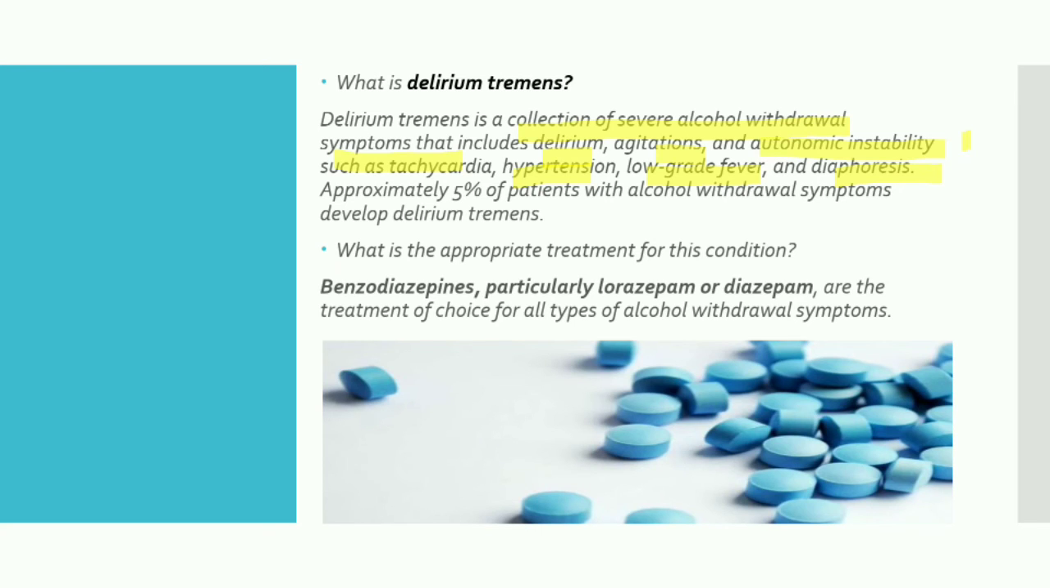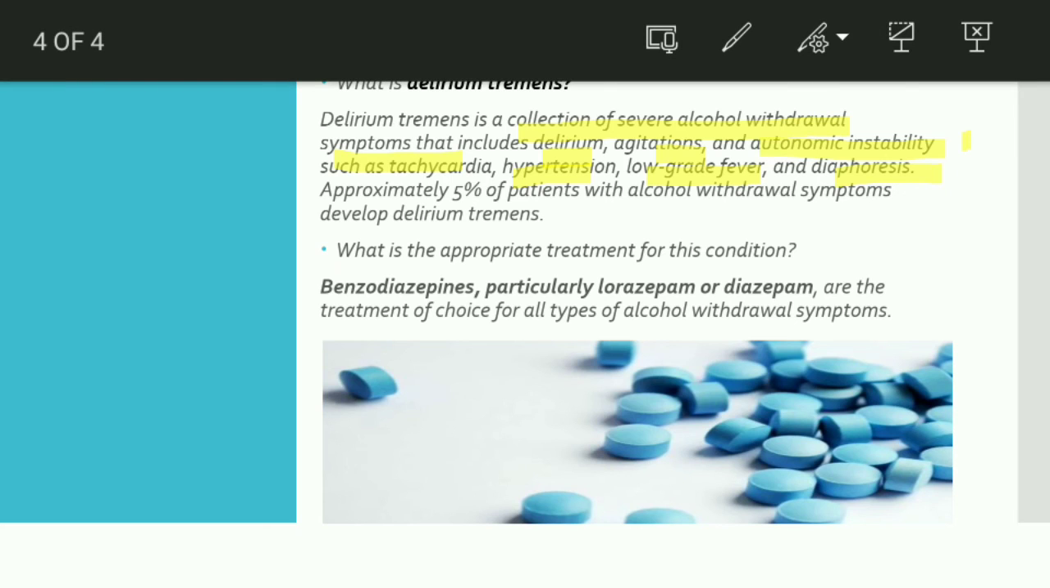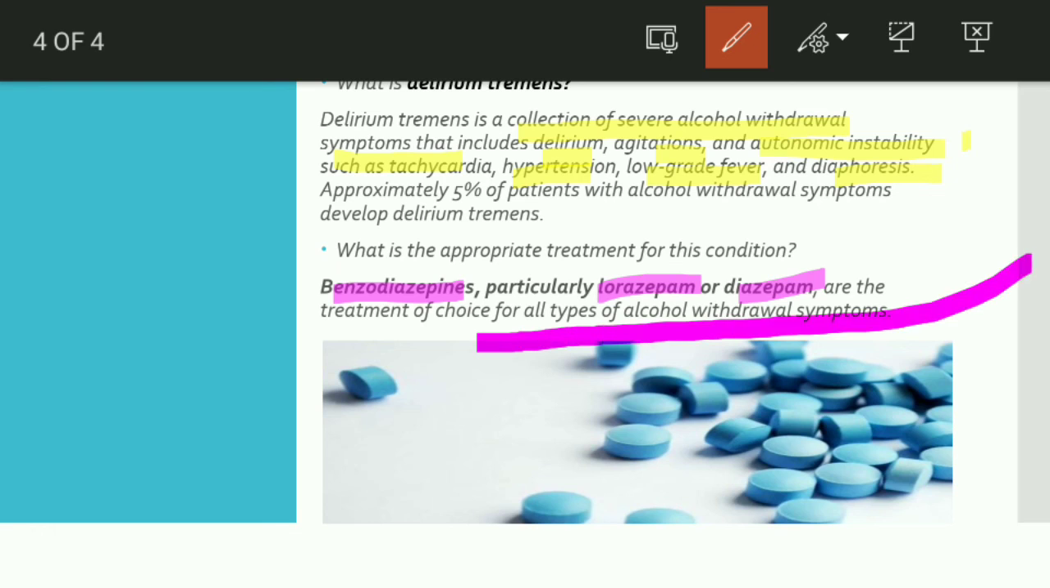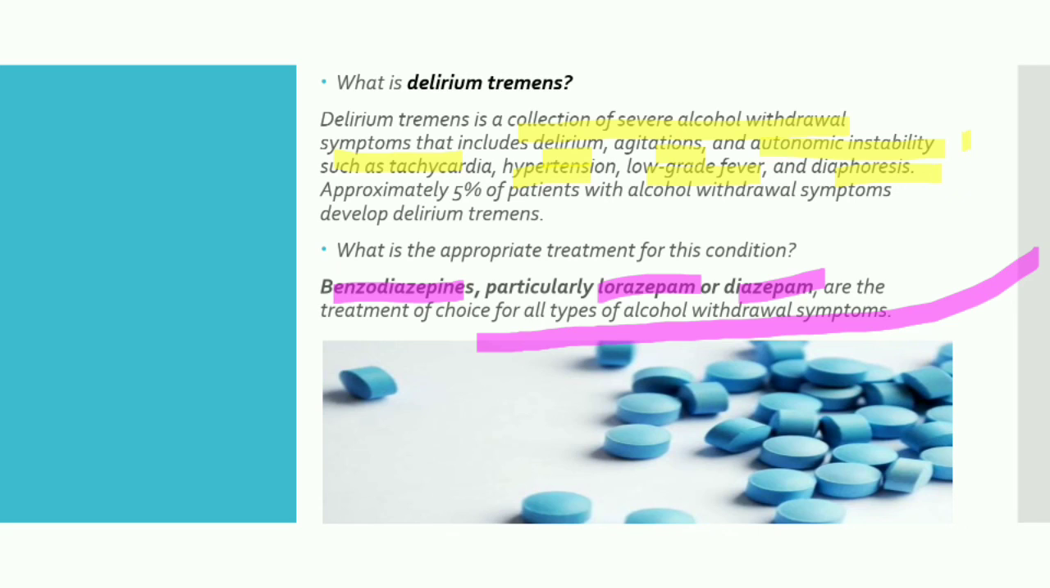So what would be the treatment of this condition? When the patient has alcohol withdrawal syndrome, how would you treat that patient? The treatment of choice is benzodiazepines, particularly lorazepam and diazepam, for all types of alcohol withdrawal symptoms. This will cure the patient of the alcohol withdrawal, and this is how we are going to manage. So we saw delirium tremens, and for treatment of choice we give benzodiazepines, that is lorazepam and diazepam.